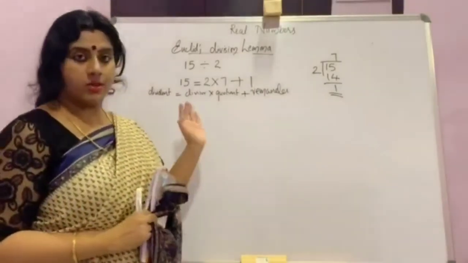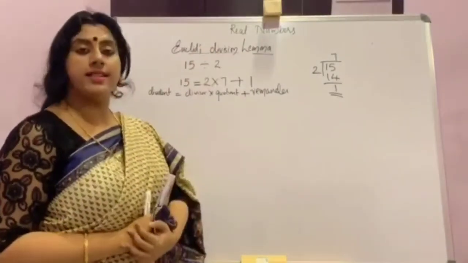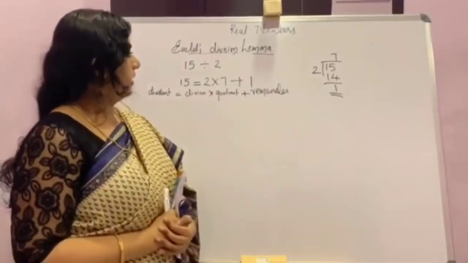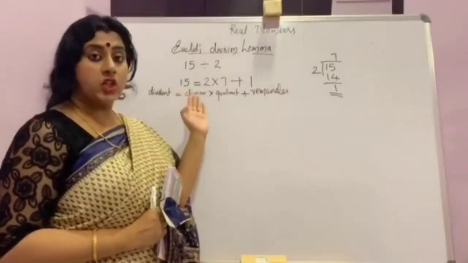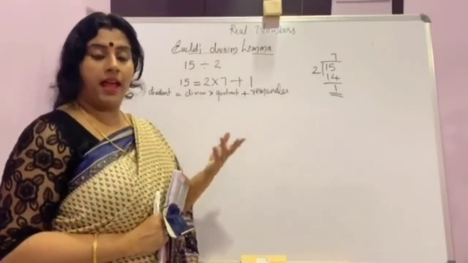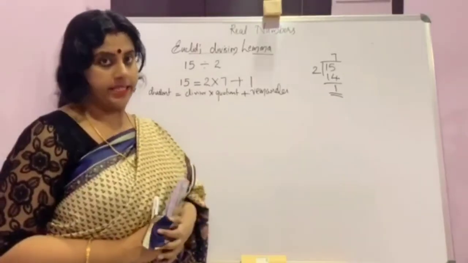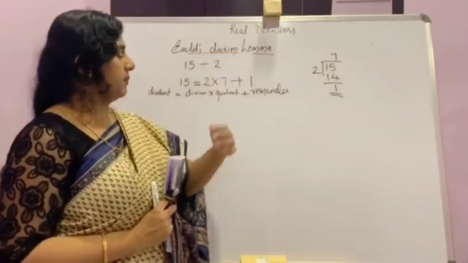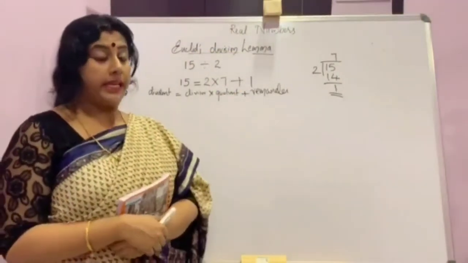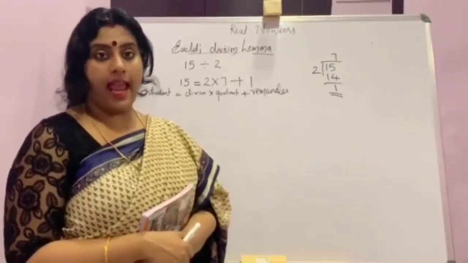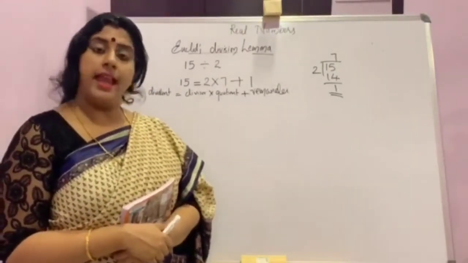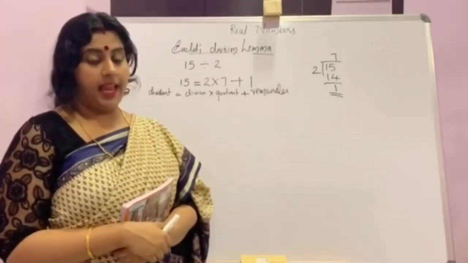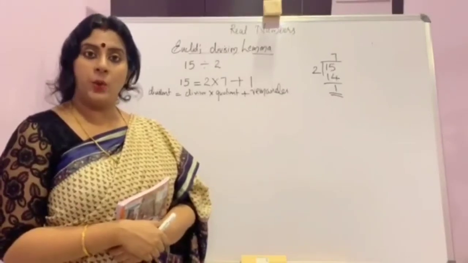Now, this is what is applied in Euclid's division lemma. Euclid is a mathematician and he used this division lemma for applying to find HCF. So, the statement of Euclid's division lemma is, for any two positive integers a and b, there exists a unique integer q and r satisfying a is equal to bq plus r.